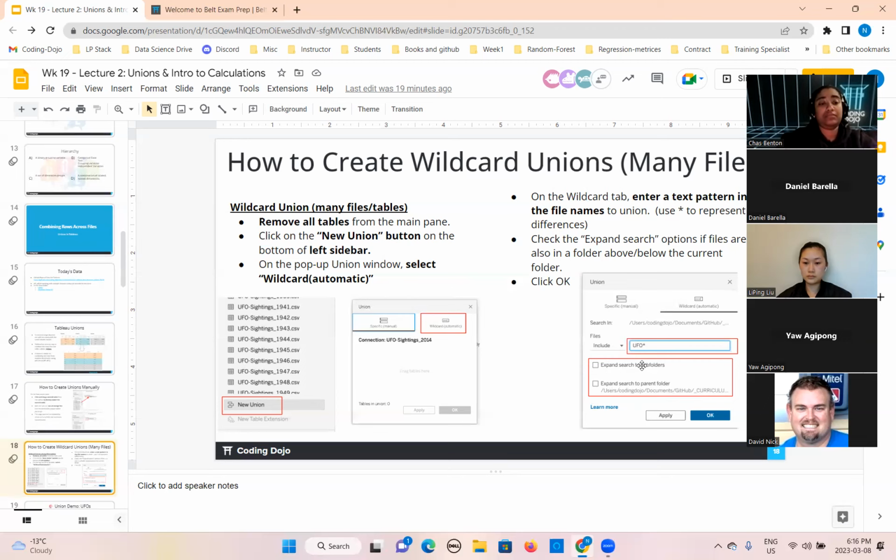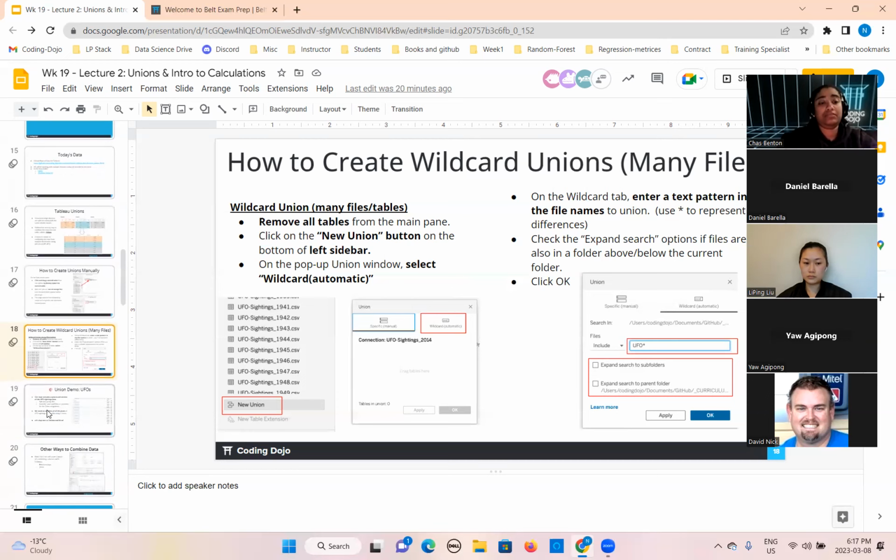This means if you want to restrict this search only up to the parent folder, you don't want Tableau to search for files starting with this name in the child folder, which is inside the parent folder. Then you will say apply and OK. When you do that, it will create the union of all files together. Any questions about it? I will show you practically as well.